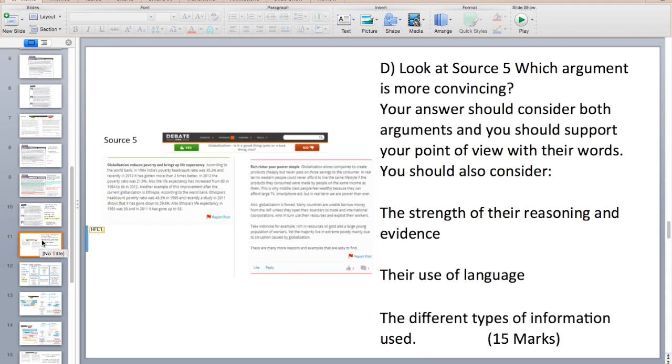3D is a 15-mark question, so you need to spend about 15 minutes on this. For example, look at source 5. Which argument is more convincing? You will always have this blurb underneath 3D. Your answer should consider both arguments, and you should support your point of view with their words. You should also consider the strength of their reasoning and evidence, their use of language, and the different types of information used.